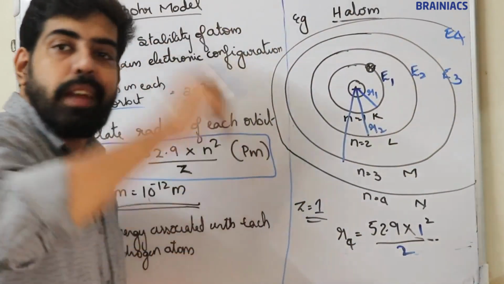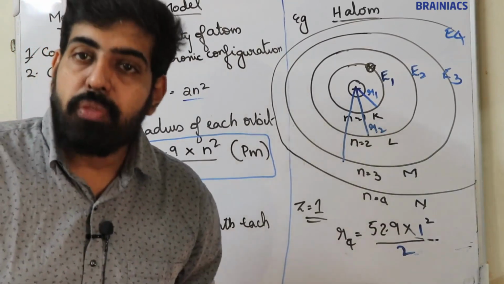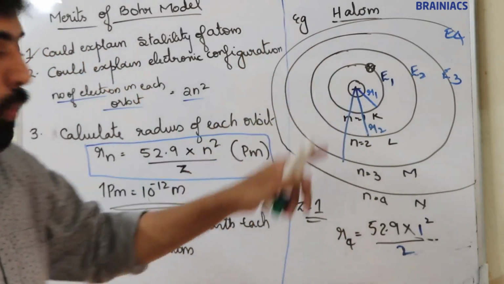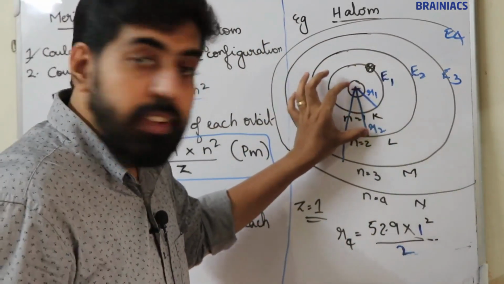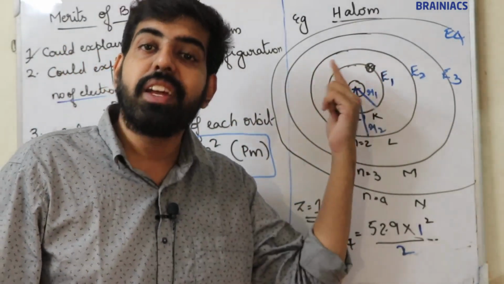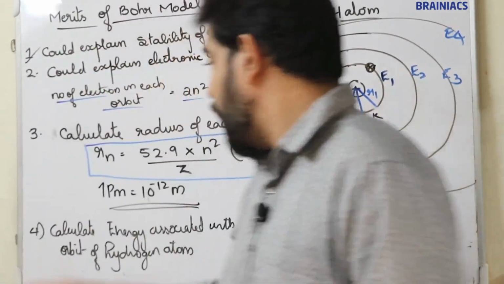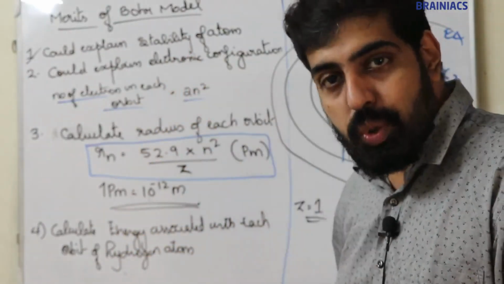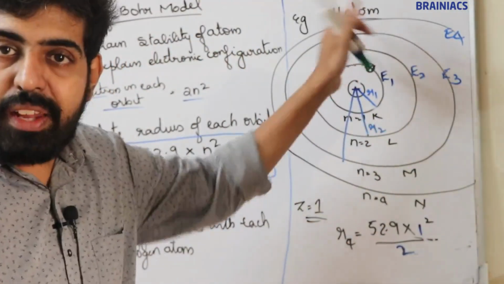So he derived an equation to calculate the energy of each orbit. He derived equations to calculate the energy associated with each orbit. Now I'm going to write the energy relation here.